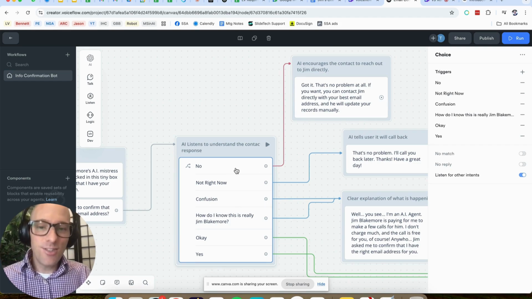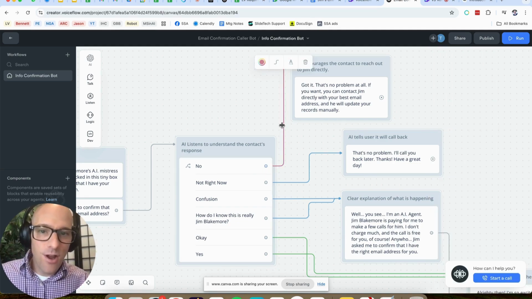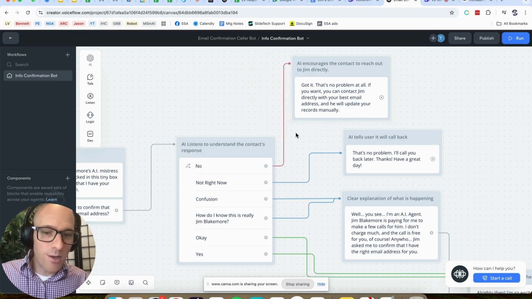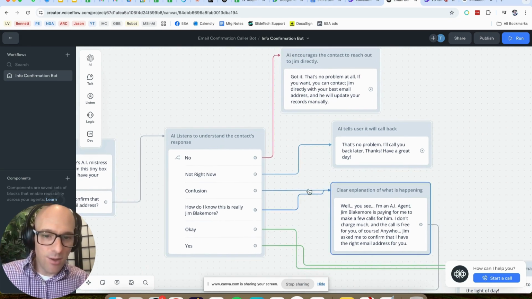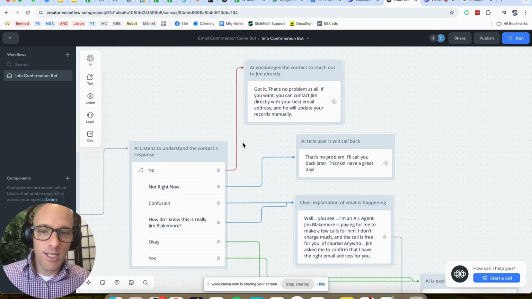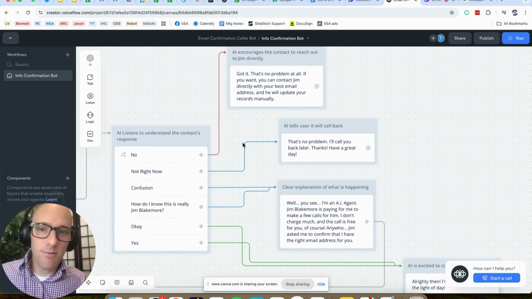And if it indeed says, I think they're saying no, then it goes down this little pathway. And note that I have colored this connector red. In order to change the color of a connector, just click on the connector, click the little color, and then you can pick one. You can make new colors. I just picked the red one because it's like, this is the no category. And I had the 3 colors to keep it straight in my mind and be able to more visually tell what's going on from a moment's notice. And if I left this and then came back to it, I'd be like, oh yeah, I understand what's going on here. Or if I had somebody else work on it, same thing.